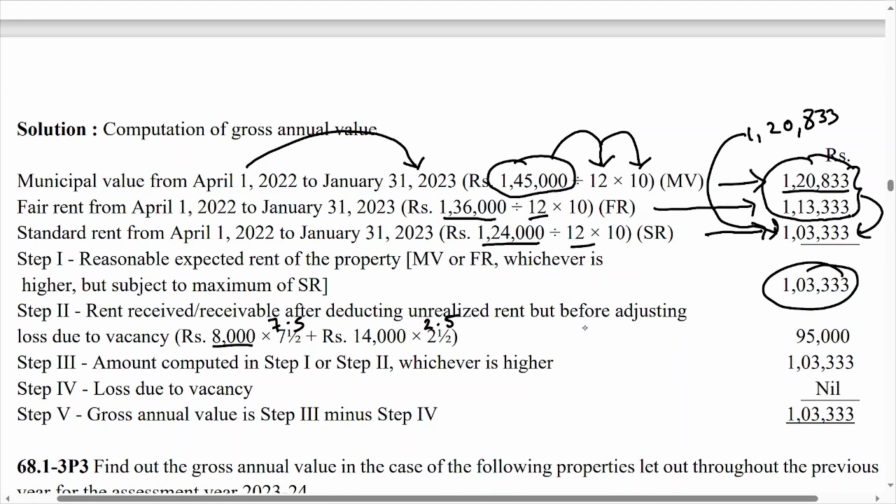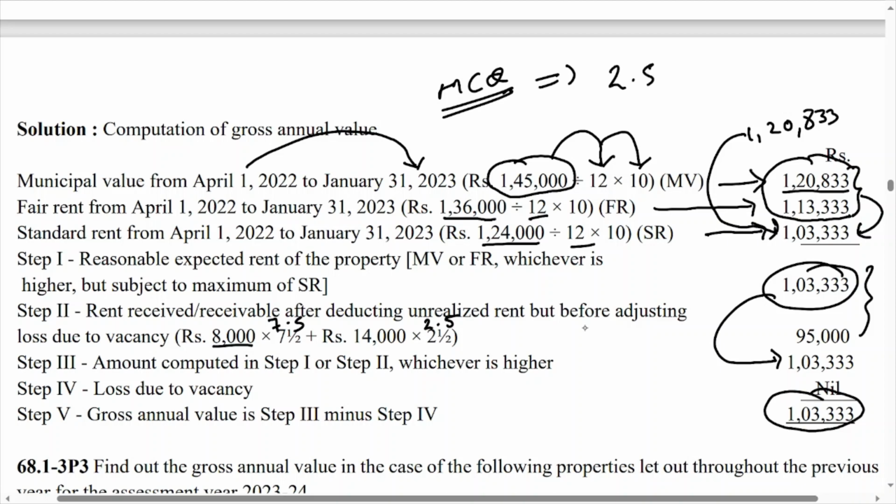Now you have to consider step number 1 and step number 2, whichever is higher. So your answer is 1,03,333. Loss due to vacancy is not given, so nil. So what is the answer for gross annual value? Step 3 minus step 4, that is 1,03,333. This way you will get your answer, and this is very important for MCQ purpose also. This is also very important for a small example of 2.5 marks.